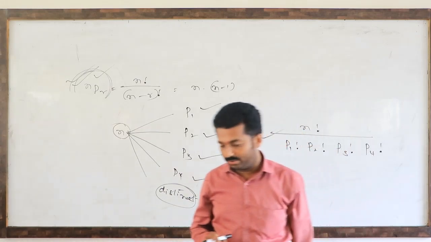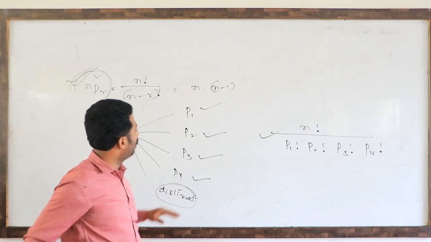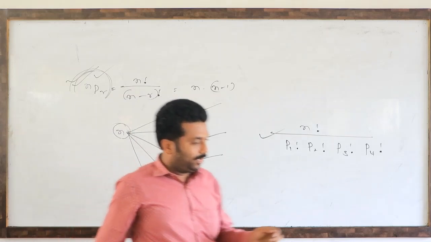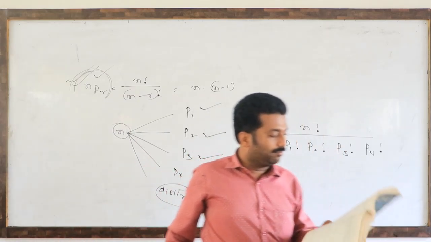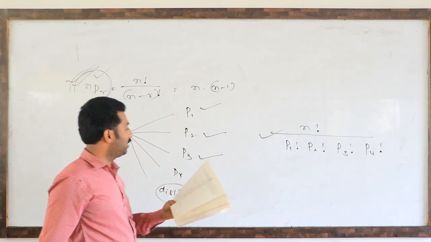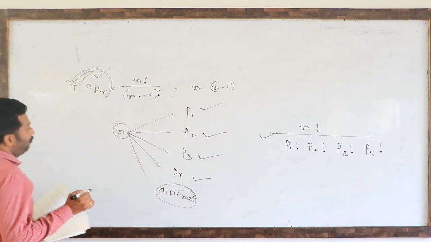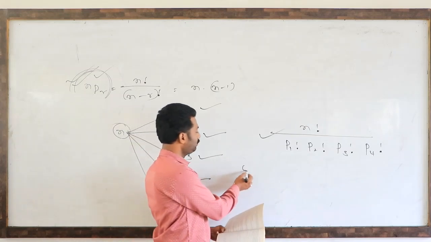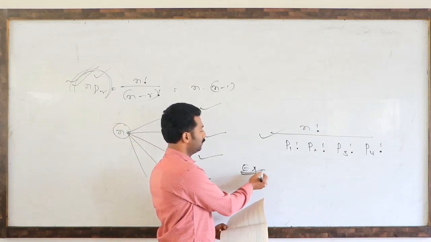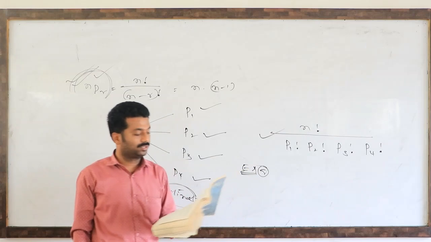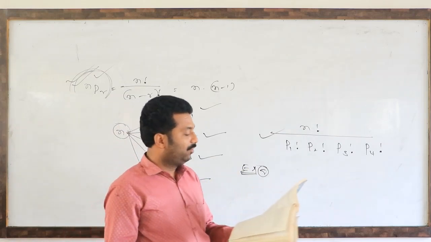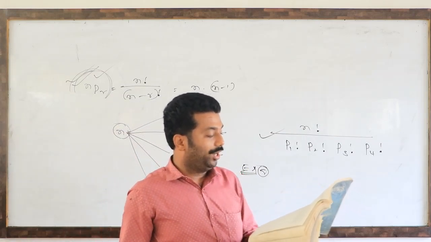One example I will give. Best example for this concept. If you want, you can read page number 144, example number 9. You read the question: find the number of permutations of the letters of the word Allahabad.